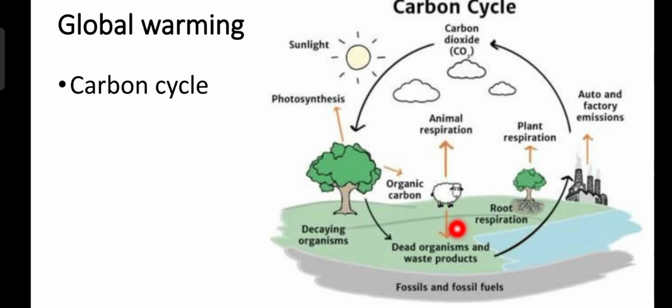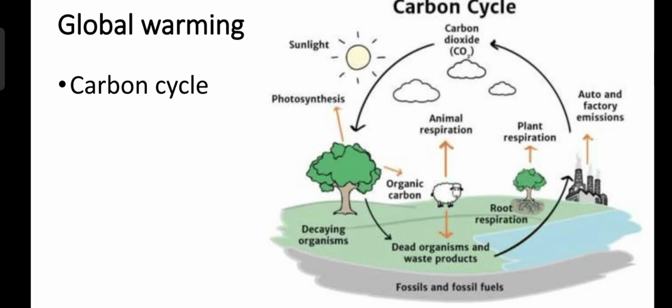How is carbon dioxide being produced? It is produced by dead organisms. It is produced in the process of respiration, plant respiration and animal respiration, and it is released as a pollutant by the combustion of fuels, and by decay and bacterial decomposition. Carbon dioxide is released when there is complete combustion of fuel.